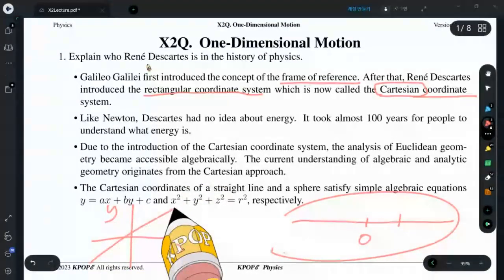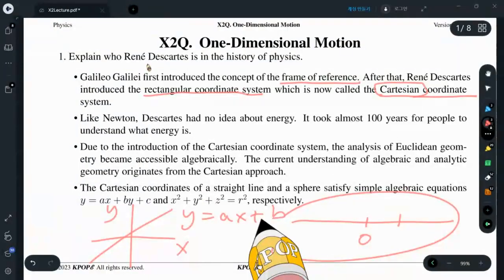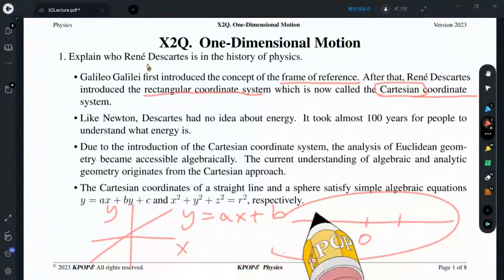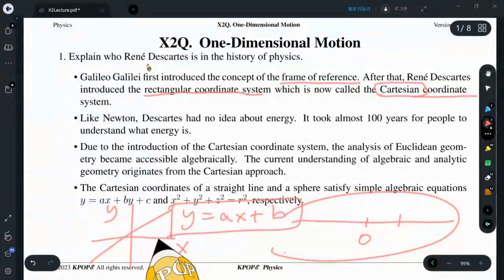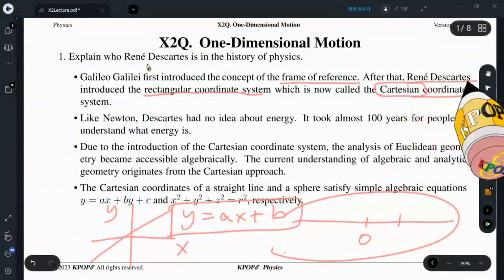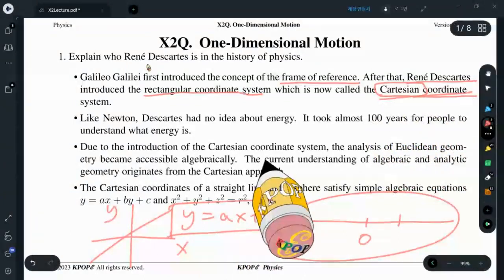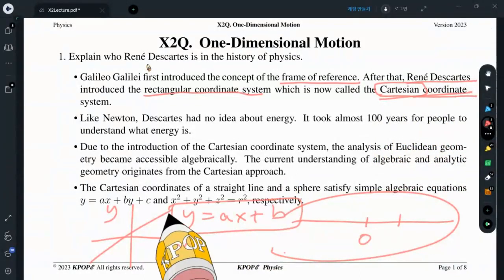And then a straight line y equals ax plus b. Many curves can be represented by algebraic equations. It was created by Descartes. The Cartesian coordinate system made us solve geometry problems very simply.